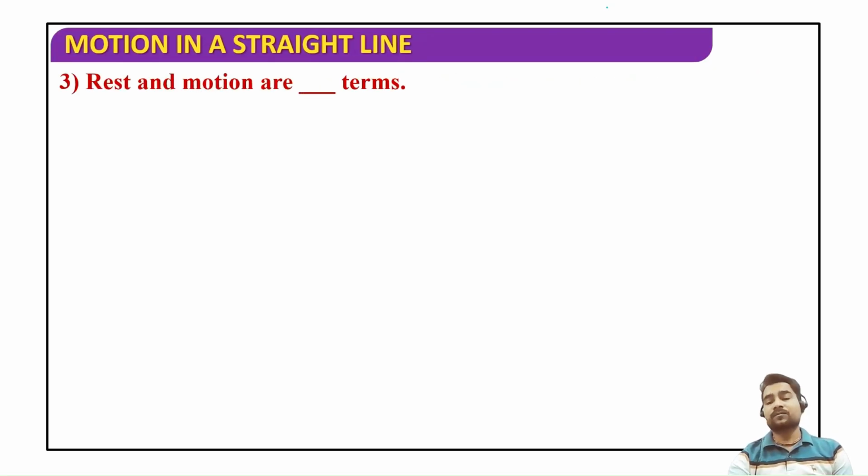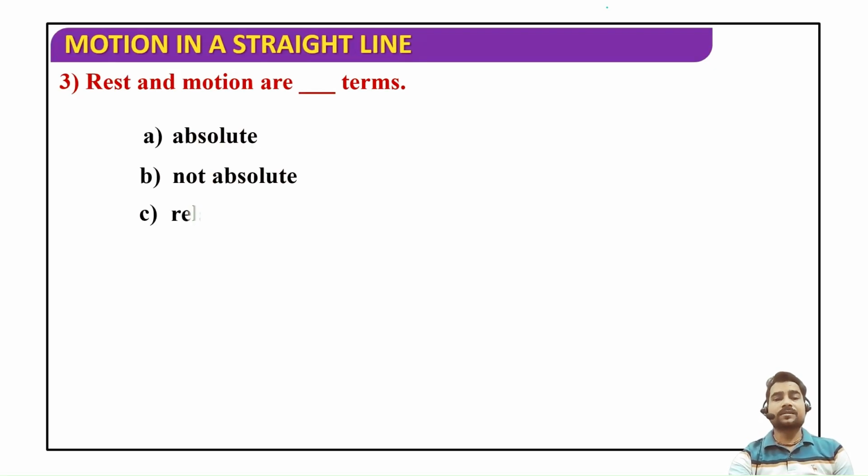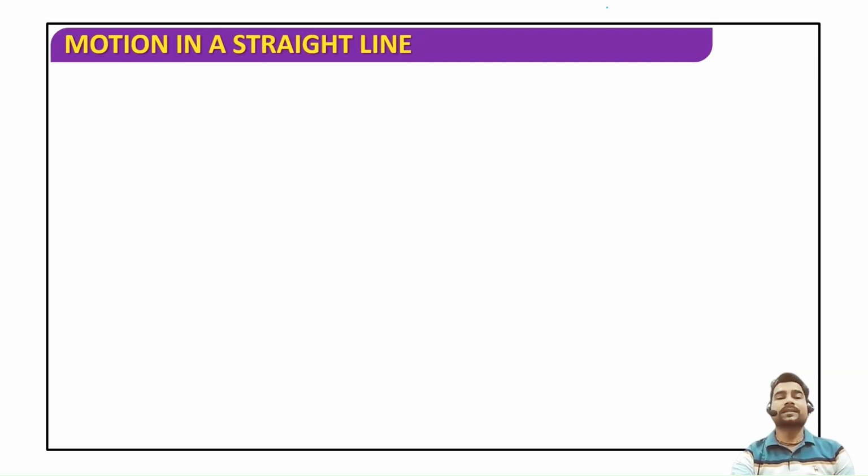Next, rest and motion are dash terms. So absolute term, no. Not absolute. Relative term, yeah, this is correct. And option D is both B and C. So obviously both B and C, option D is the correct answer.